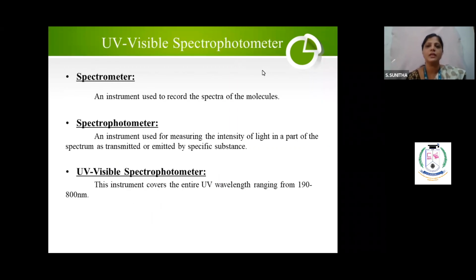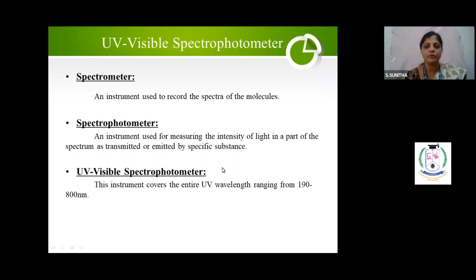Second one is UV visible spectrophotometer. Before I start UV visible spectrophotometer, first you should know what is a spectrometer. A spectrometer means, meter means instrument, spectro, so you are going to analyze something. For example, you keep any compound, you are getting a spectra. ECG is a spectra, correct? The heart ECG. So it is an instrument which will record the spectra of the molecules. Is it clear? Spectrophotometer means in presence of light. It is an instrument used for measuring the intensity of light which is transmitted or emitted by a specific substance.